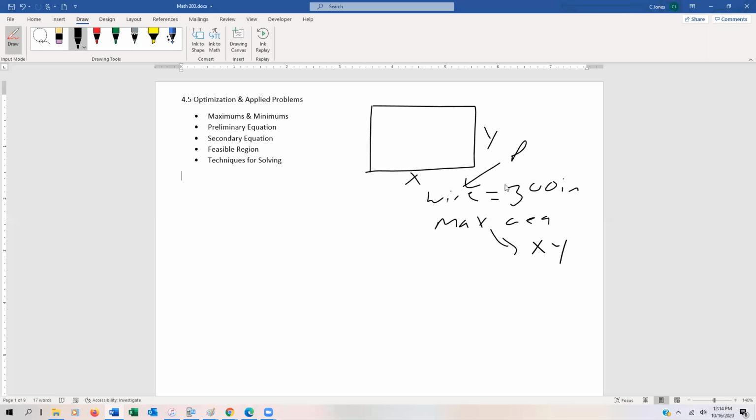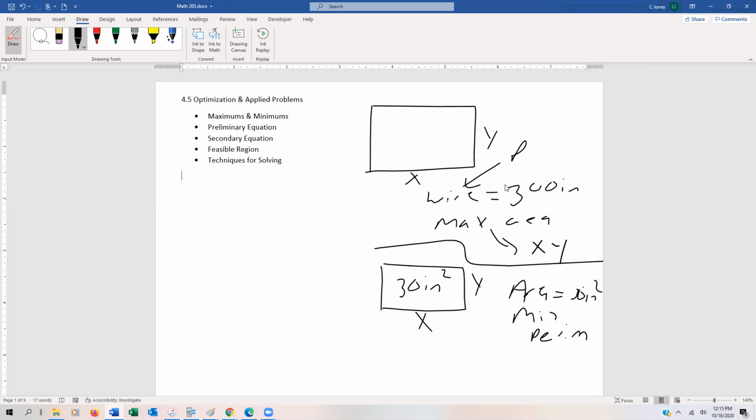Or maybe the other way around. Let's say for some reason we need to build a fence that's maybe 30 inches square in the area. And what we're doing is we're looking to figure out what's the minimum amount. Okay, so we have an area that's equal to 30 square inches, and we want to minimize the perimeter. Right? So those are the typical types of problems that we're going to be looking at in this section.